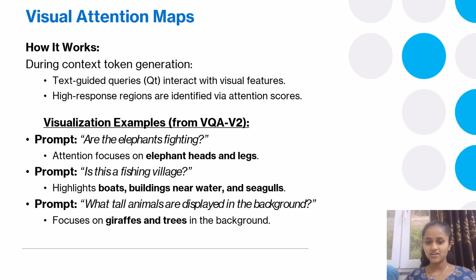For instance, for the prompt, "What tall animals are displayed in the background?", the attention map highlights giraffes and trees in the frame. So this attention map proves that the model isn't just blindly processing frames. Instead, it dynamically aligns the most relevant spatial features with the user's intent. This makes the model explainable, as we can visually verify which areas of the image it considers important.